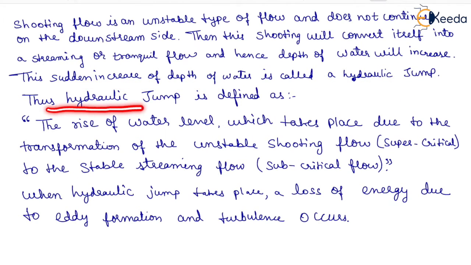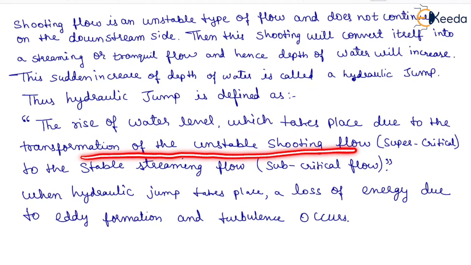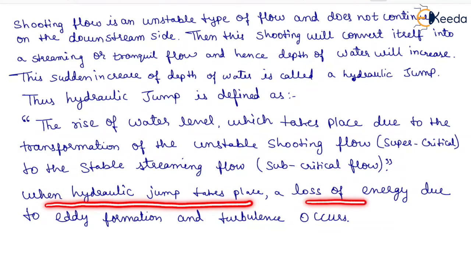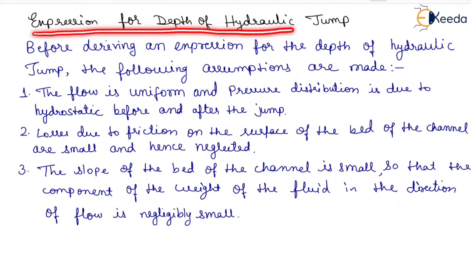Thus, hydraulic jump is defined as the rise of water level which takes place due to the transformation of the unstable shooting flow, that is supercritical flow, to the stable streaming flow, that is subcritical flow. When hydraulic jump takes place, a loss of energy due to eddy formation and turbulence occurs. Now, expression for depth of hydraulic jump.